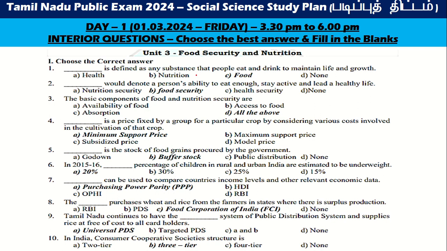Any substance that people eat or drink to maintain life is food. The ability to eat and stay healthy means food security. Basic component of food and nutrition is all the above. The fixed price by a government for a particular crop, considering various costs involved, is the minimum support price. The stock of food grains is buffer stock. 2015-16 is 20%.